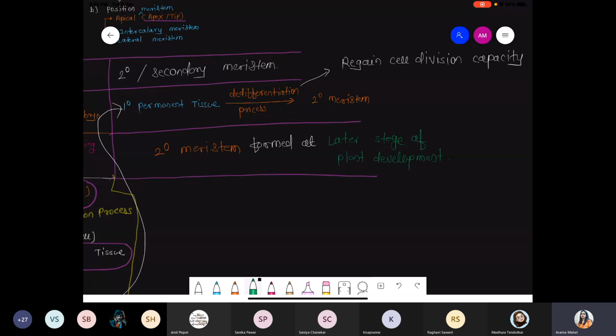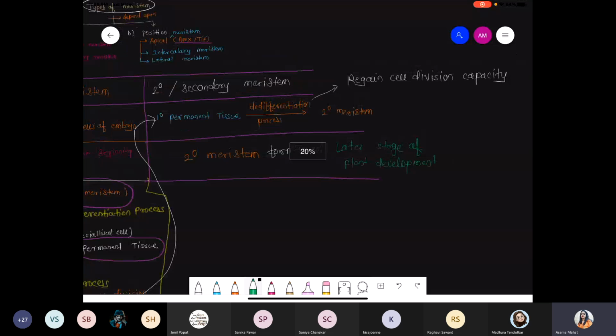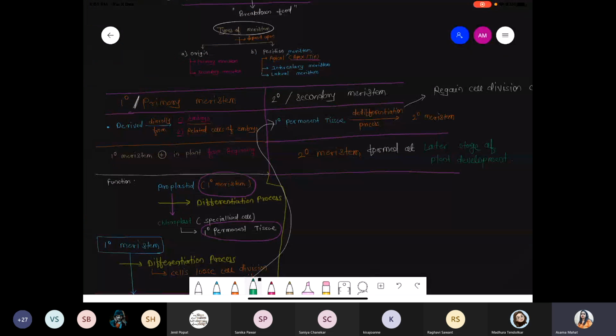Okay, so just check the scenario. We discussed primary meristem. They are present at the beginning, when the plant is very small, when cells are very small; that time primary meristem is present. But now what happened once there is a later stage? Later stage means that wood formation is initiated. Plant now increases its girth, or its diameter. That time such type of secondary meristem starts to initiate. Got it?